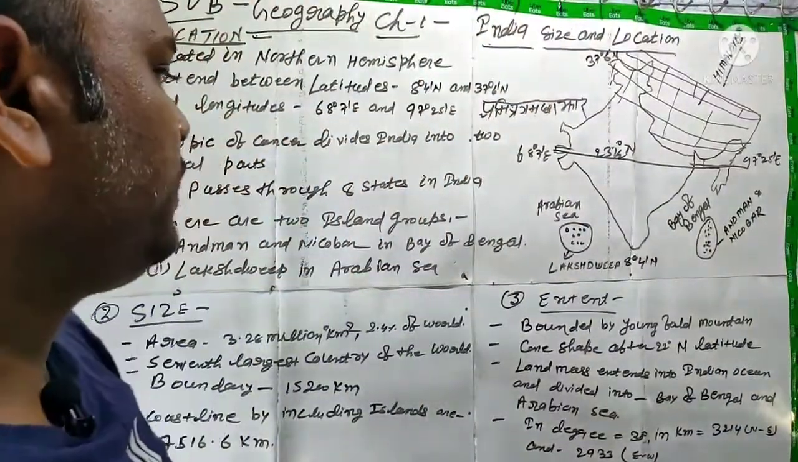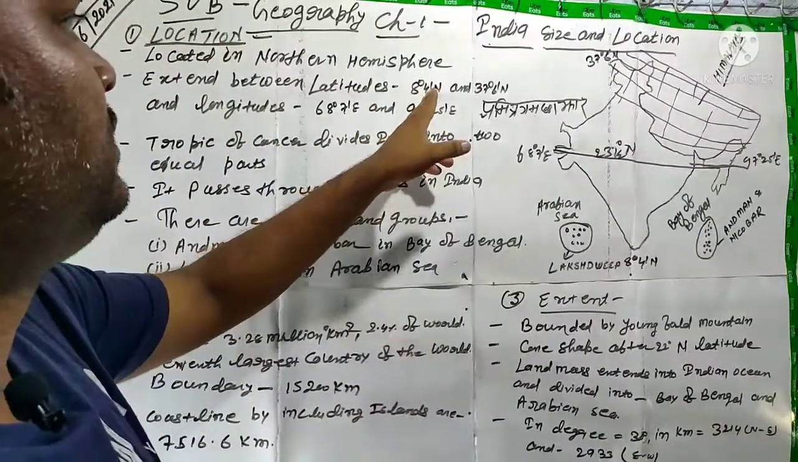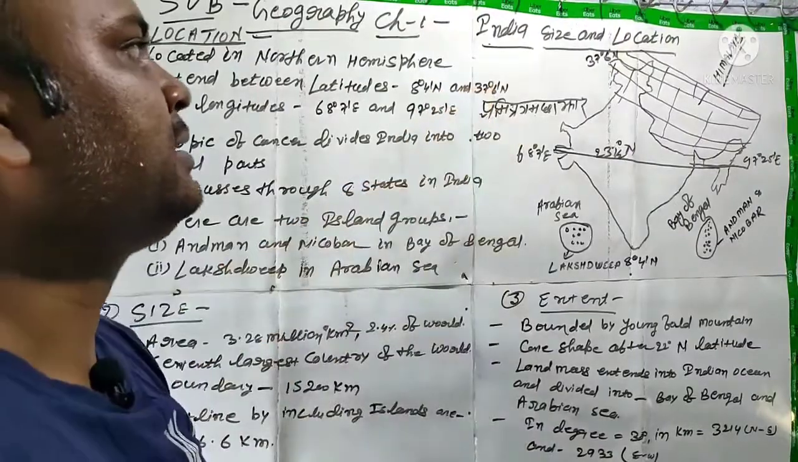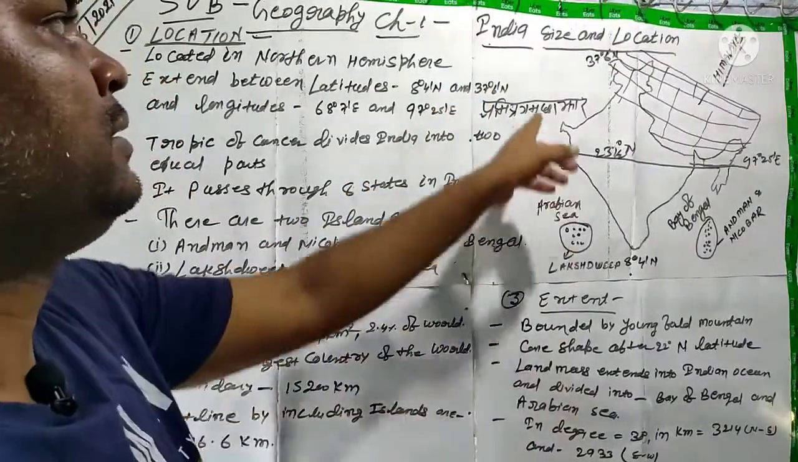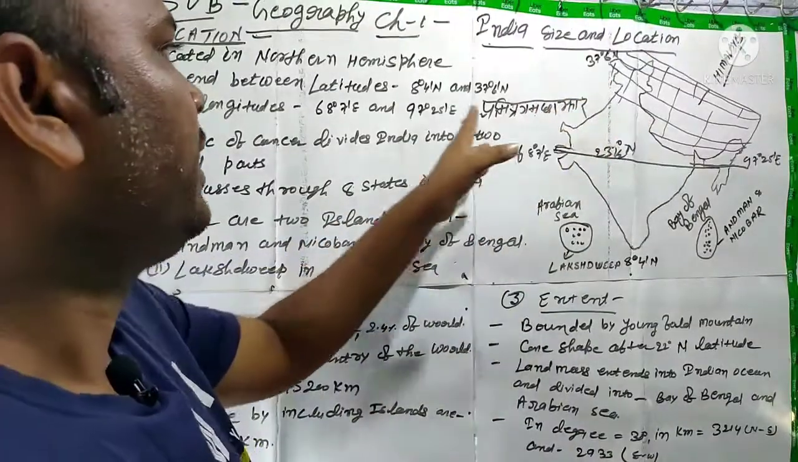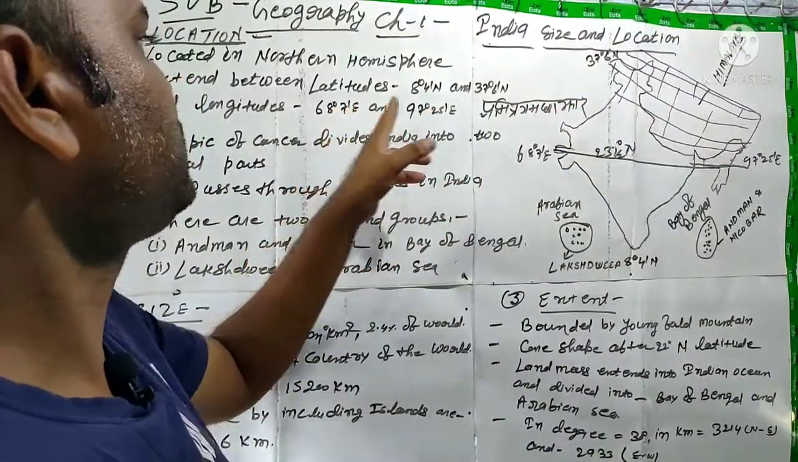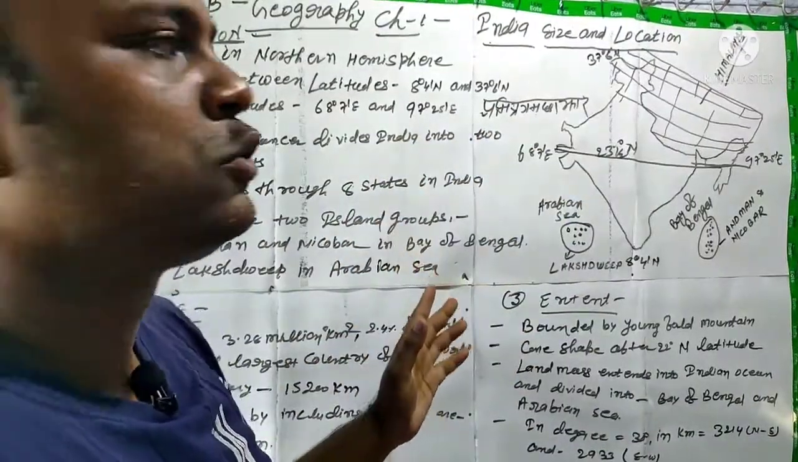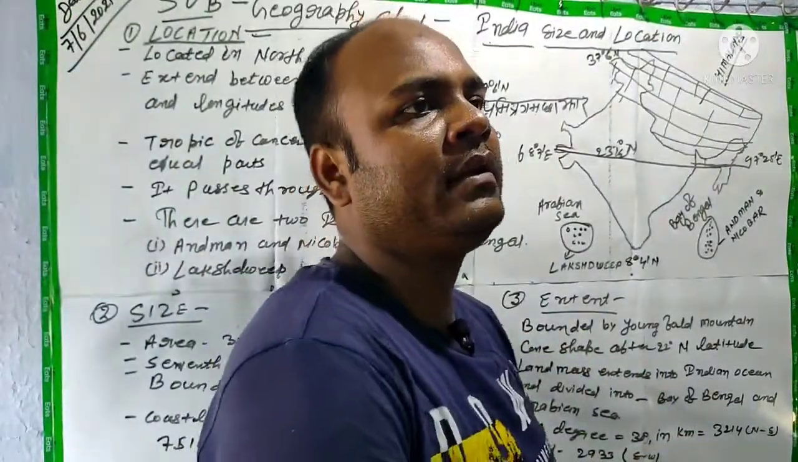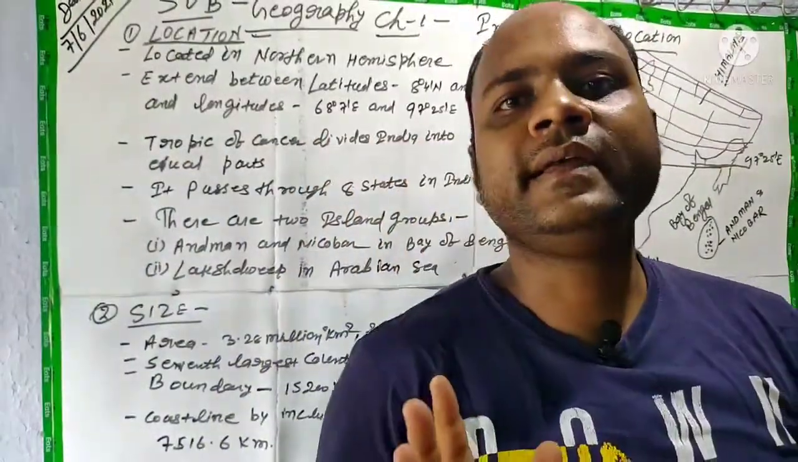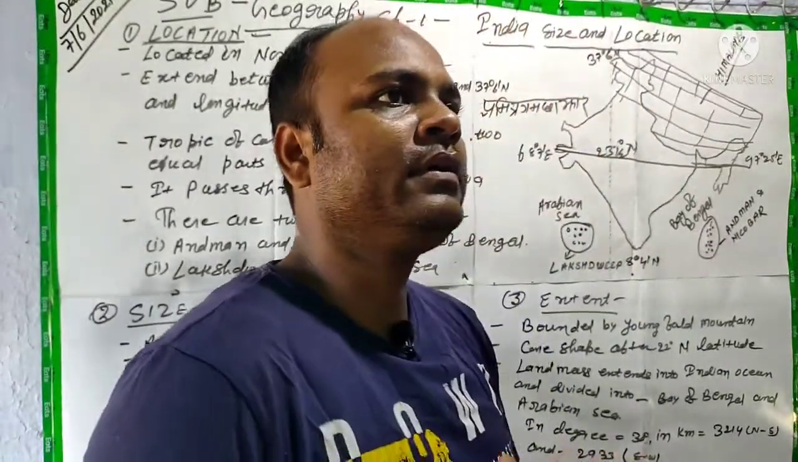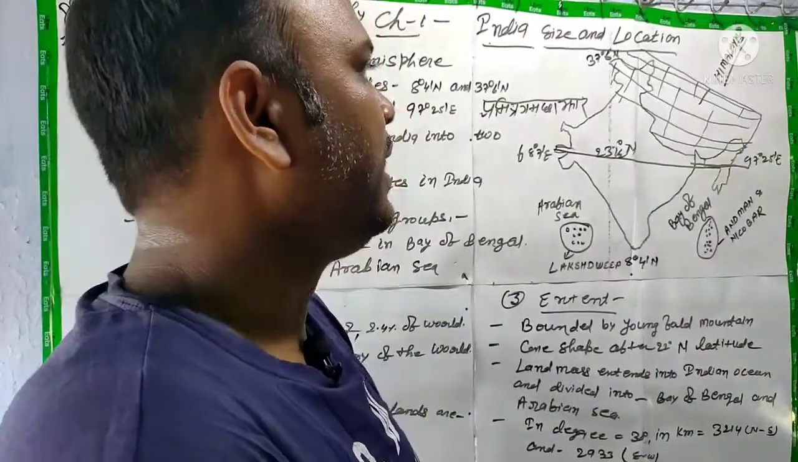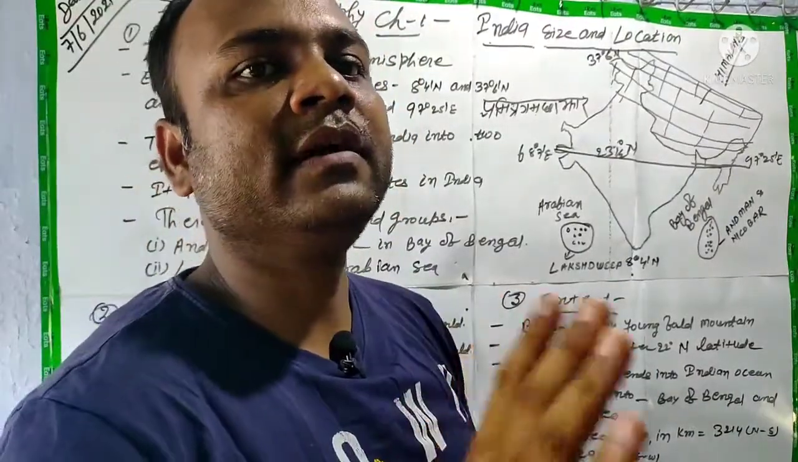When you subtract between 8 degree 4 minute north and 37 degree 6 minute north, there will be 29 degree something minute. And when you subtract between these two data, you will also get 29 point something degree, isn't it? So that will be approximately equal to 30 degree. So when we talk in terms of degree, the length or the extension of India is equal, and that is 30 degree.